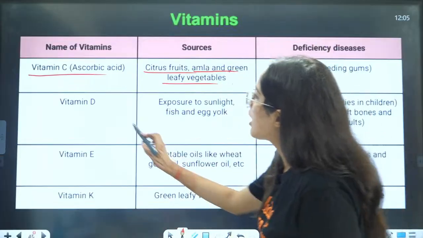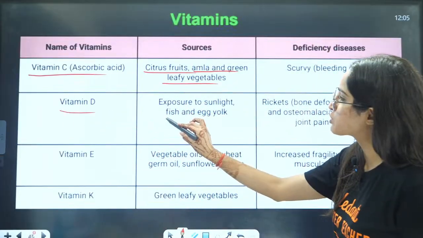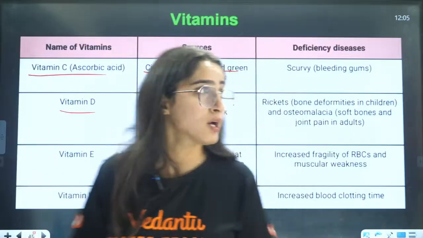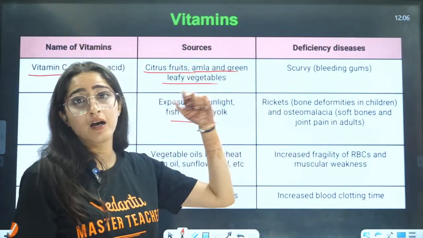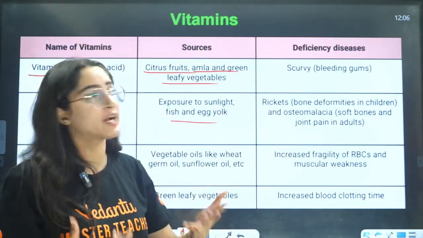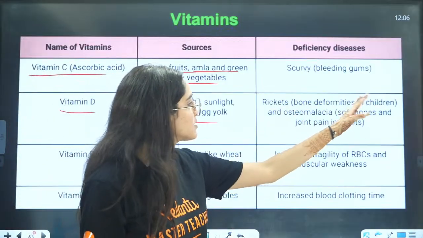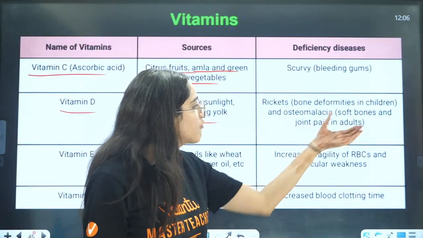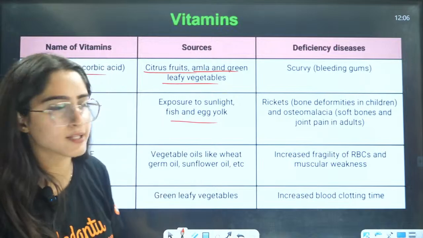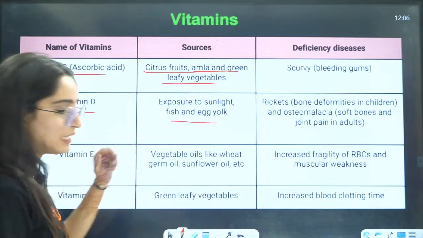Then you will have vitamin D, from exposure to sunlight, fish or egg yolk. Now if you don't have this, your bones will get weak, right? Bone deformities in children, soft bones, joint pain in adults. These are the effects of vitamin D deficiency.